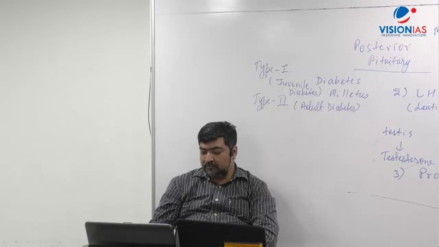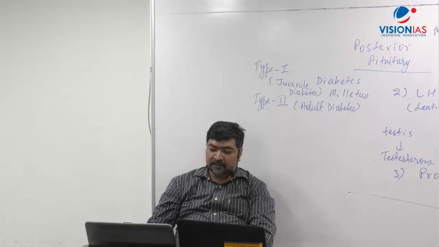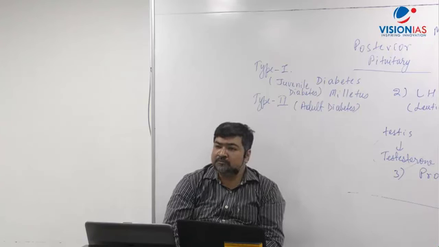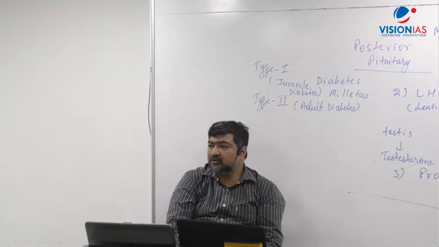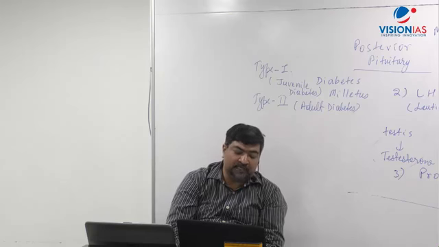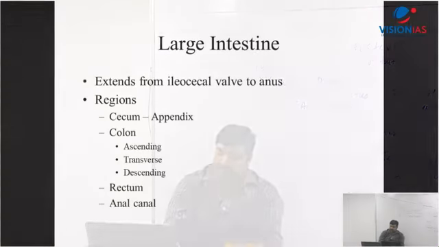Caecum, correct? On the slide you have caecum. Give a dash.